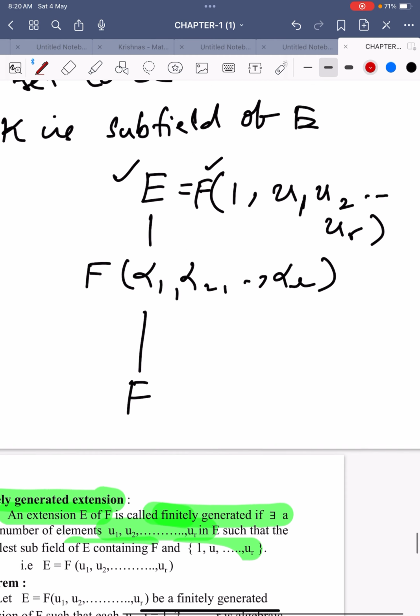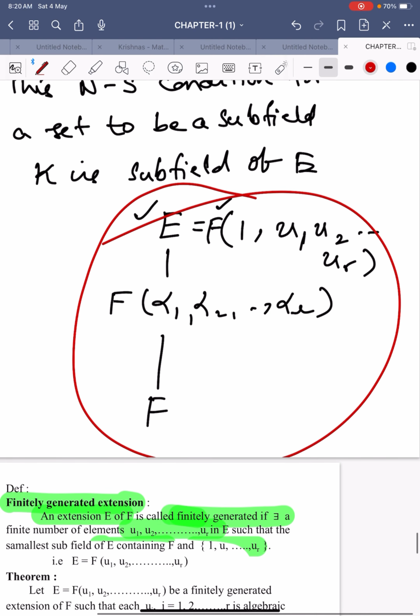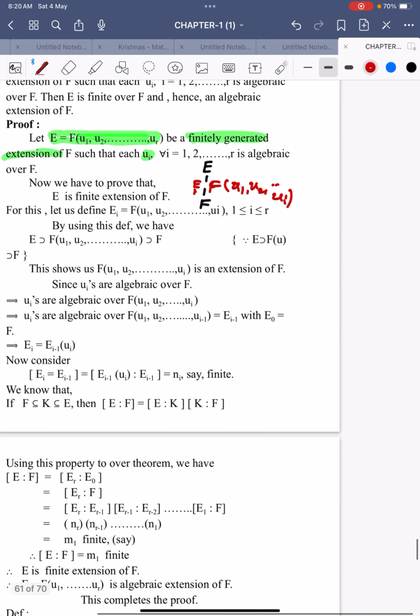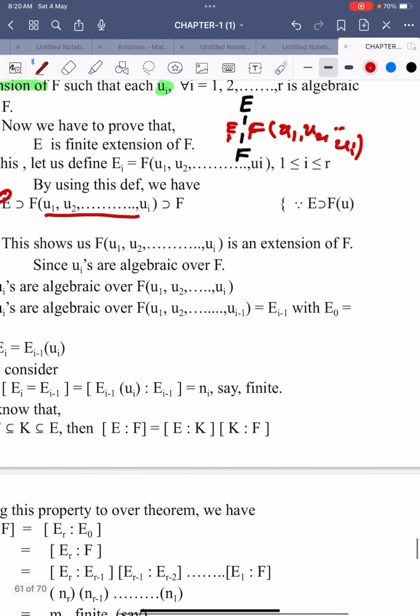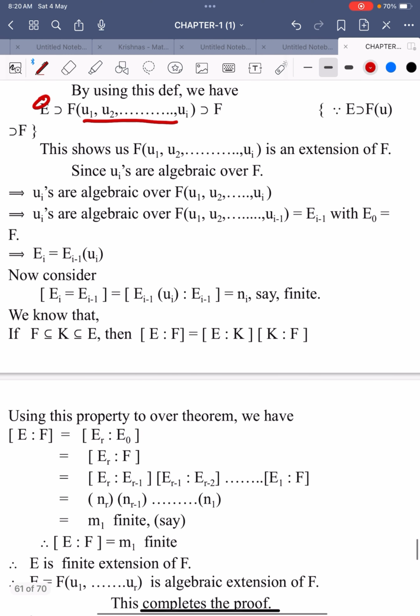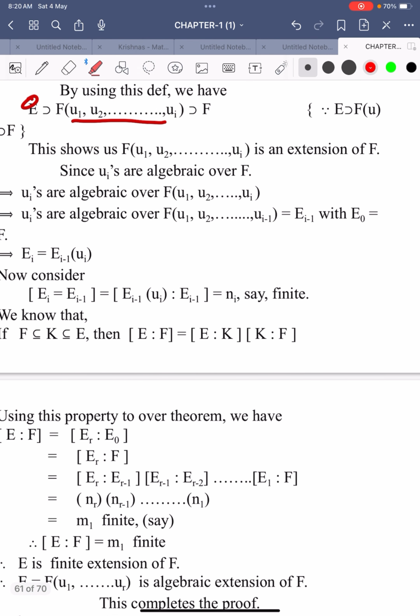It means there is an extension field sequence like this. So F is a subset of F of u1, u2, and so on ui, and it is a subset of capital E. So this shows us F of u1, u2, and so on ui is clearly an extension of F.